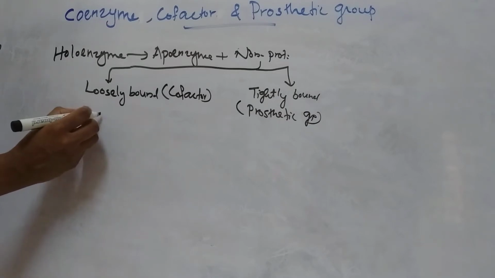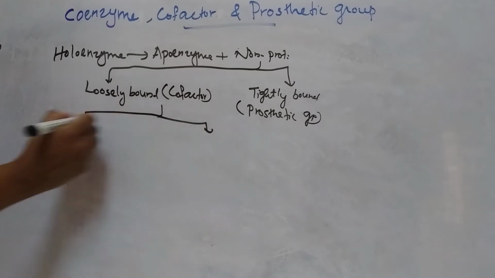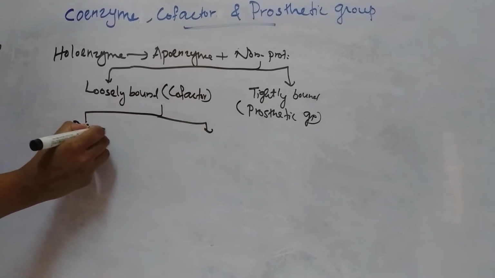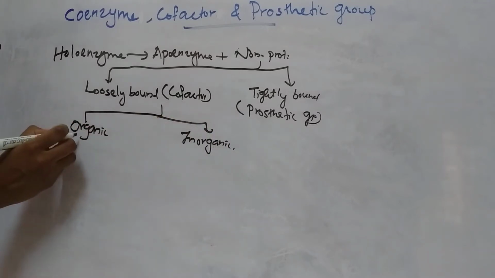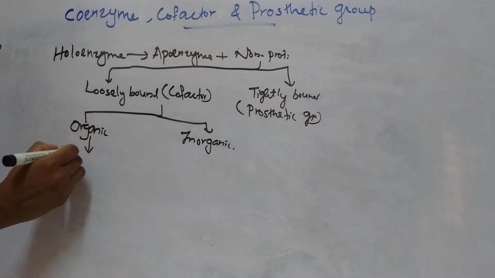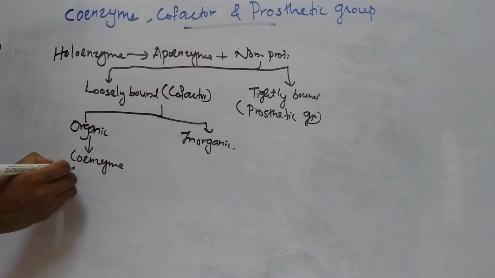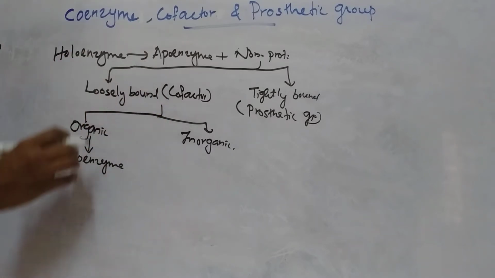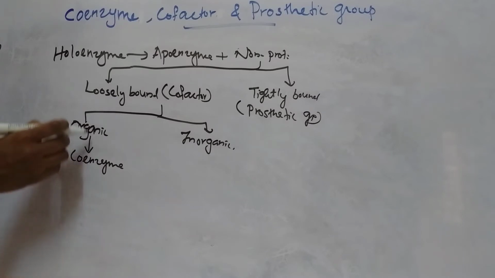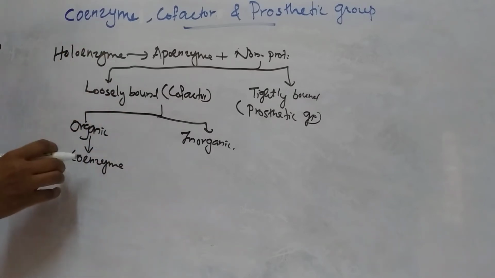This cofactor may be organic or inorganic. If the cofactor is organic, it is known as coenzyme. So, we can say all coenzymes are cofactors, but all cofactors are not coenzymes.